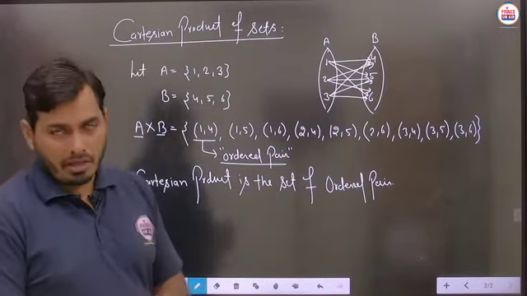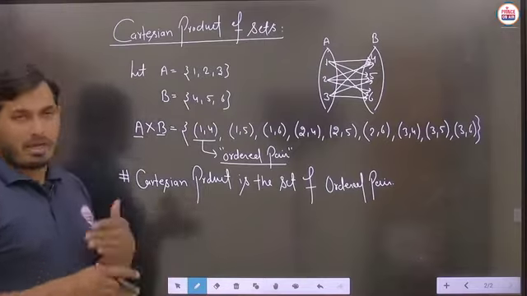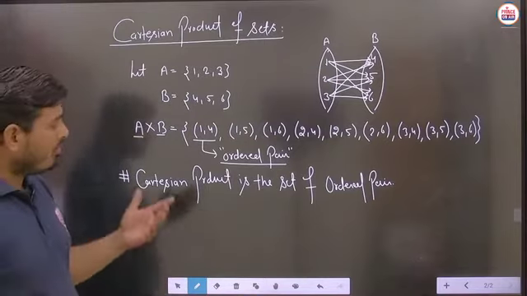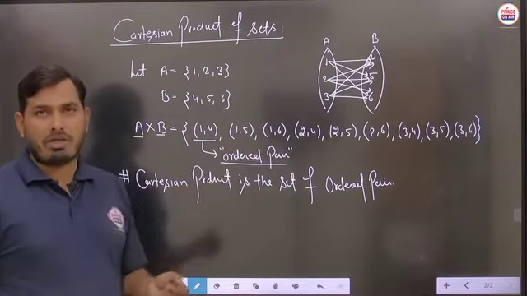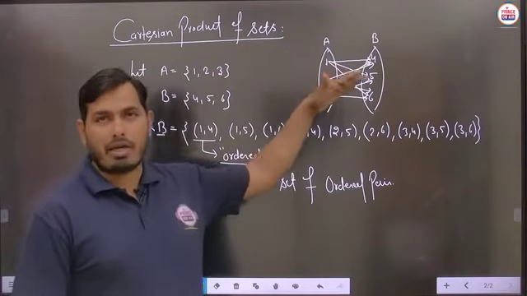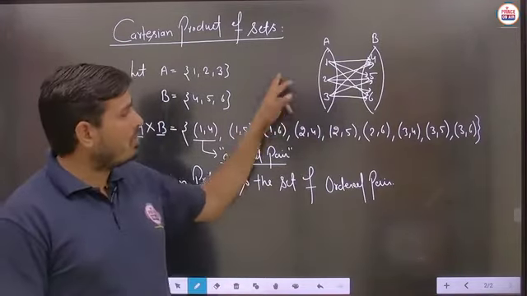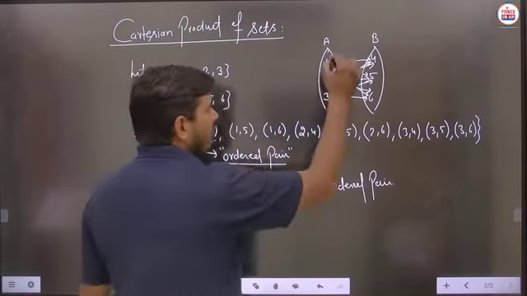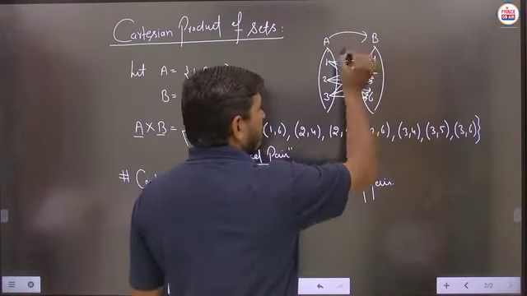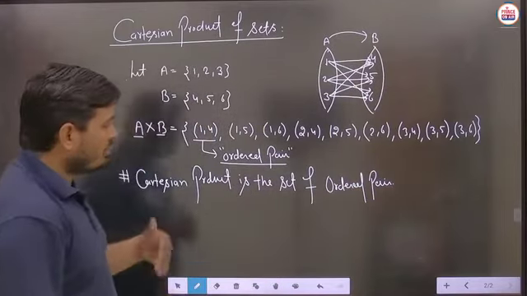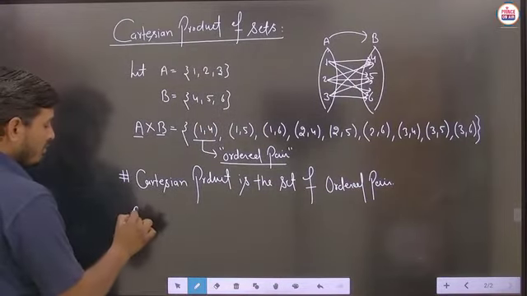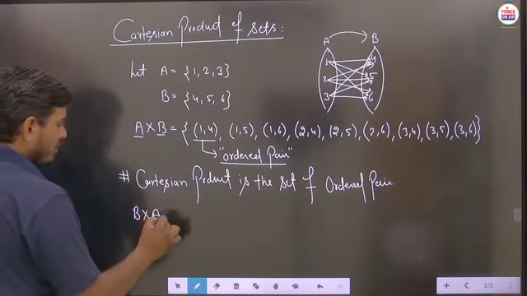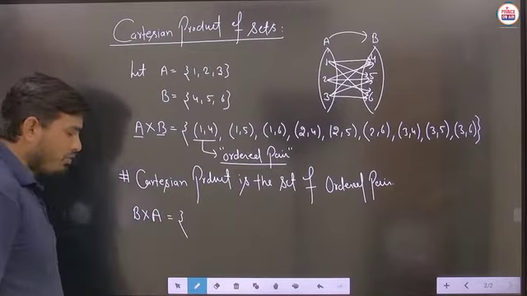So here a Cartesian product is to be simply calculated in a very systematic way, but we have to see each and everything carefully, and you can just see the pictorial diagram here. We have to make a diagram like this in some of the cases. Is it to be clear? Suppose we have to calculate A cross B, then we define like this, A to B, and suppose sometime it is to be calculated as B cross A, then student, how is the answer of B cross A to be written?